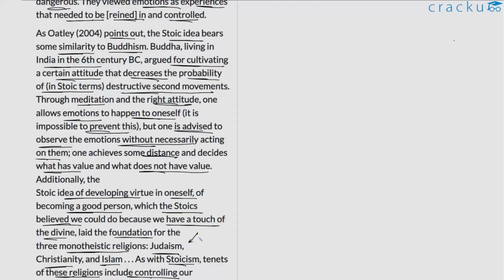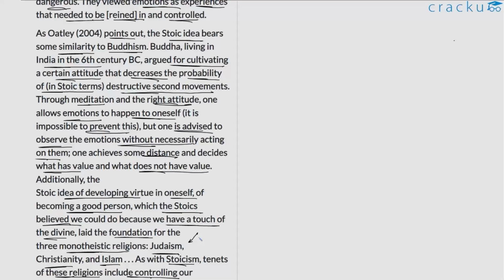The author is trying to say that the Stoic idea of controlling emotions, of moderating and regulating emotions, is not unique to the Stoics. It is something that we observe in Epicureans. It is something that we observe in Buddhists. Let's say people who follow Judaism, Christianity, and Islam.